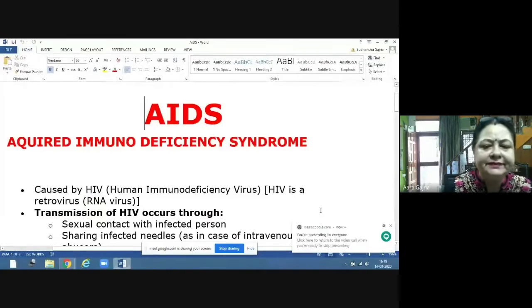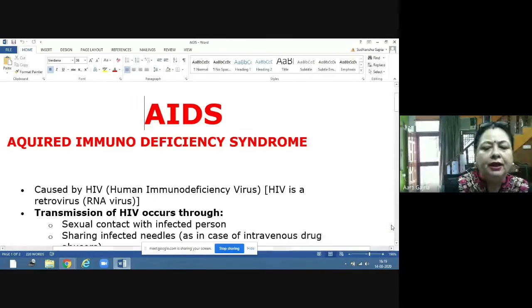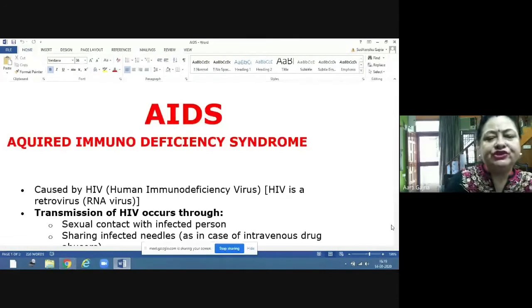AIDS is acquired immunodeficiency syndrome. Now, acquired means which we have acquired after our birth. That means which we have acquired afterwards. Immunodeficiency is deficiency of immunity. So in this, deficiency of immunity is acquired and it is a syndrome.